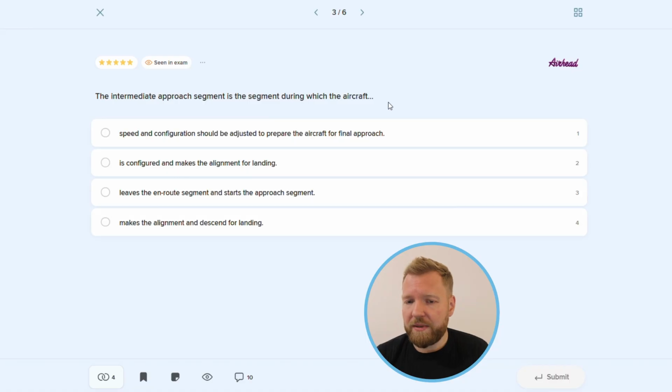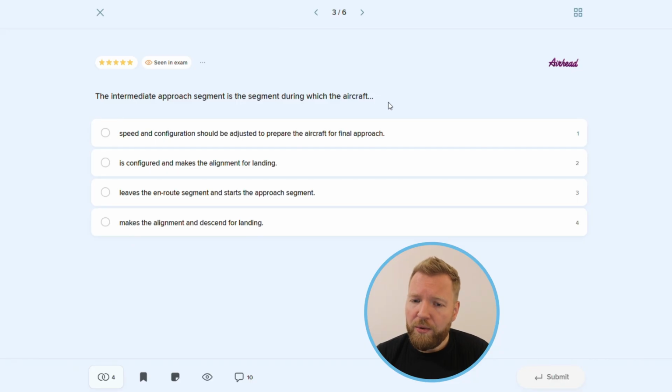Or, in case of a non-precision approach, if a final approach fix is not specified, the final approach segment begins upon intercepting the final approach track. Also, keep in mind that not all segments have to be included in the approach procedure. Now, let's go briefly through each segment one by one. So, the first one, arrival, is a transition from the en route phase to the approach phase, and it ends at the initial approach fix.